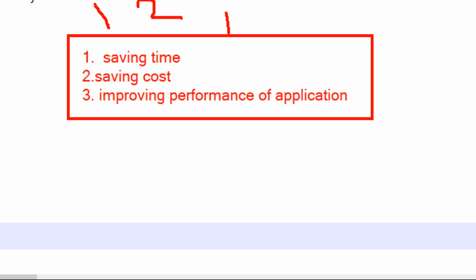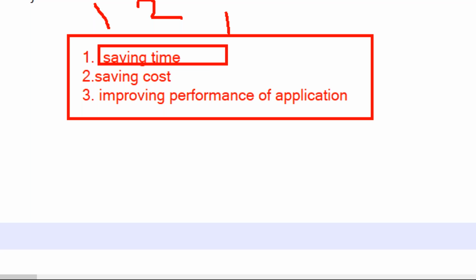And also we are going to write fewer lines of code. In Java you write 1000 lines, in Django you write 500 lines, for example. When you write fewer lines of code, then obviously performance is increasing. Why? Because programs execute line by line, top to bottom. So when there are fewer lines of code, it executes in less time. Less time means saving time.